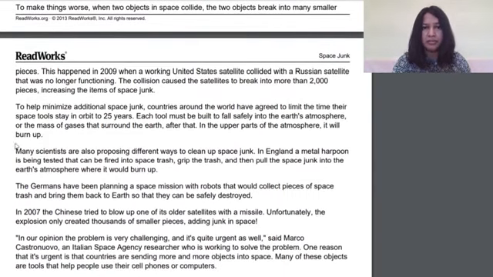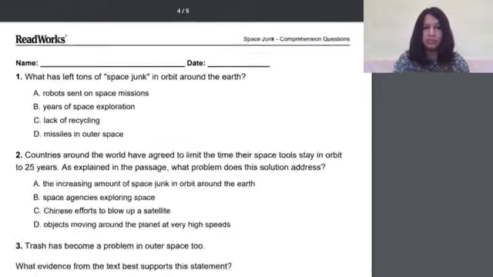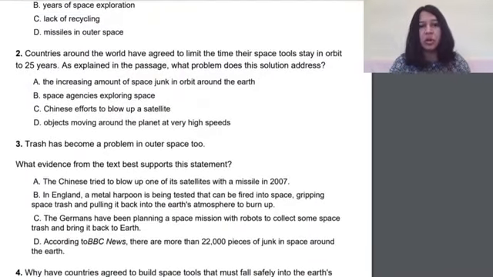But if we look at the solution, countries around the world have agreed to limit the time their space tools stay in orbit to 25 years to help minimize additional space junk. So that is the problem that this solution is supposed to address. So if we go down, the option we will choose is A, the increasing amount of space junk in orbit around the Earth.